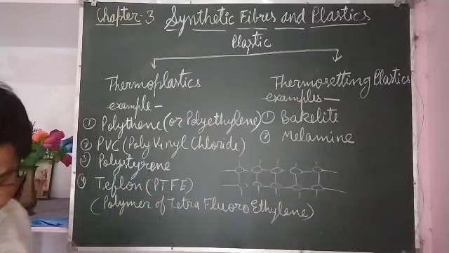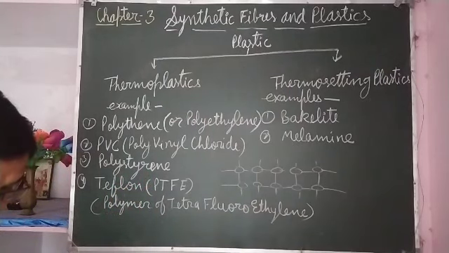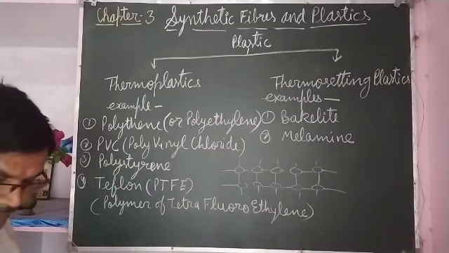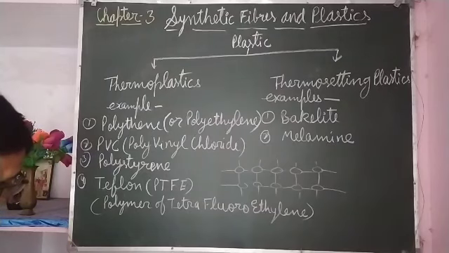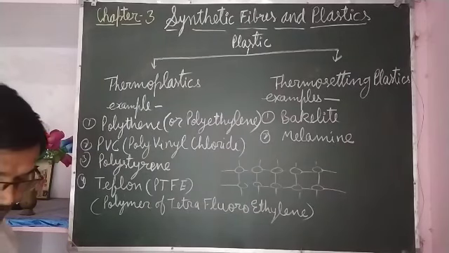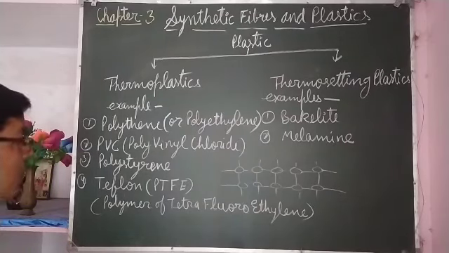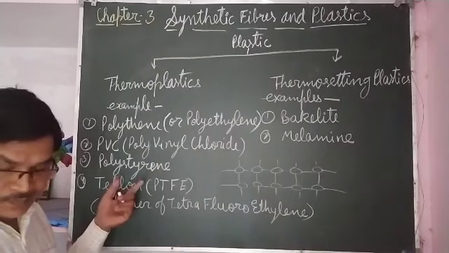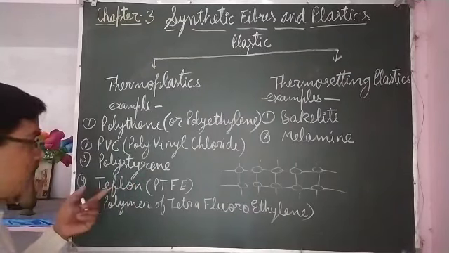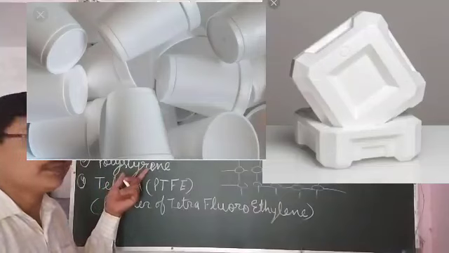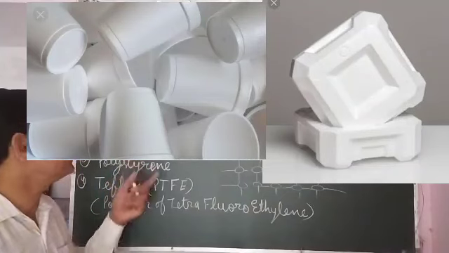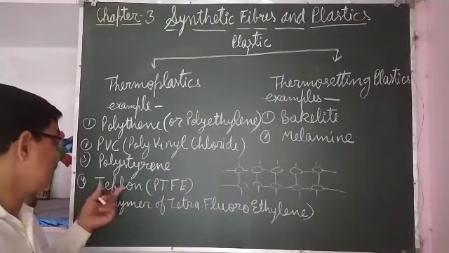Polystyrene is also used for making packaging materials and hot drink cups. Styrofoam, also called thermocol, is also made from polystyrene. That is also a type of thermoplastic.